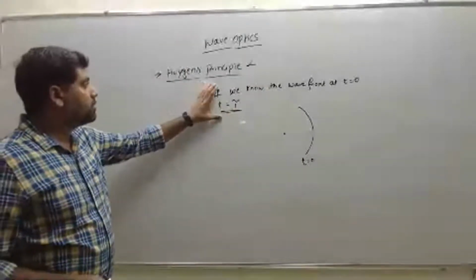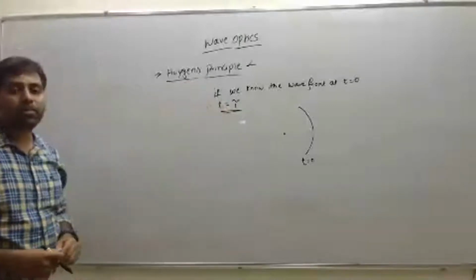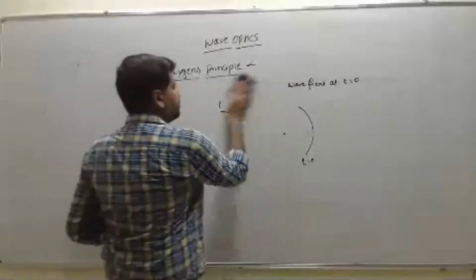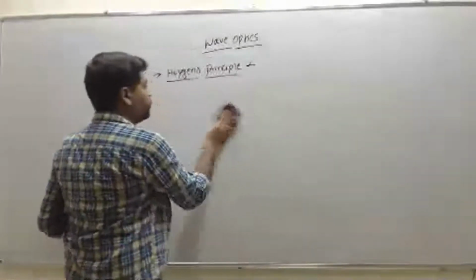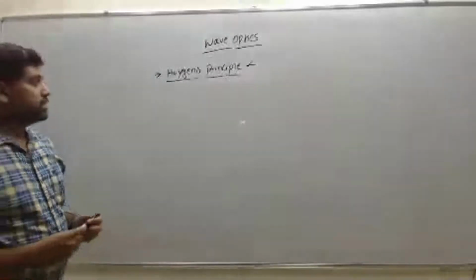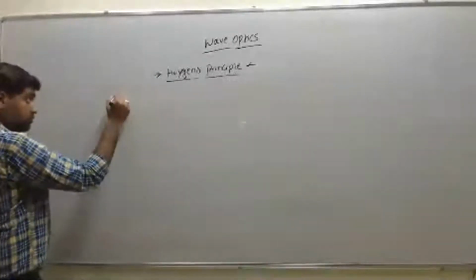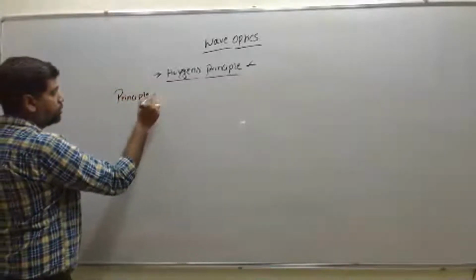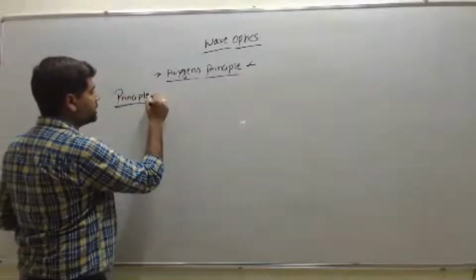So this is the concept of the Huygens principle. What does the principle state?